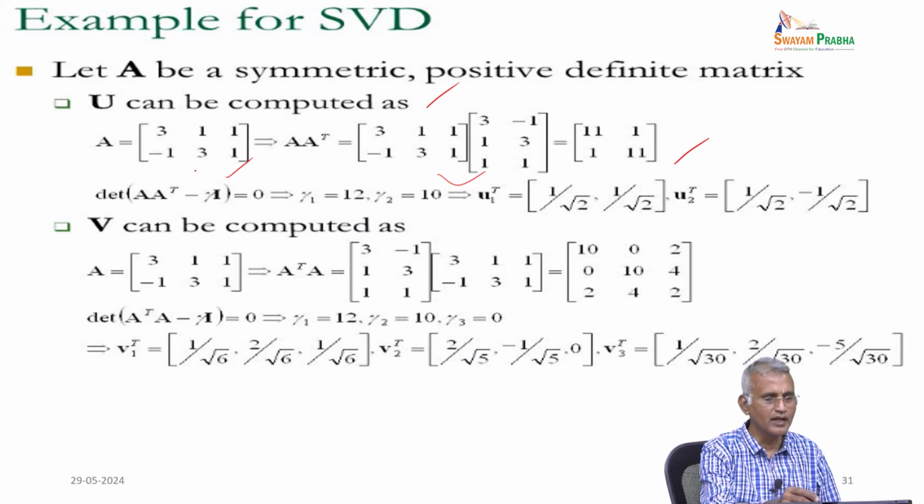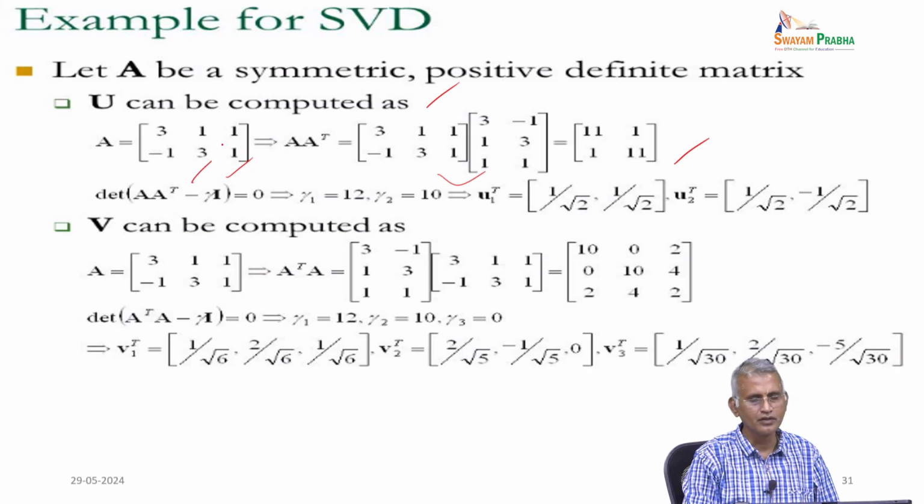Therefore, determinant of A transpose minus lambda I equal to 0. Then nu 1 is called lambda 1, nu 2 is called lambda 2. We have 2 eigenvalues and corresponding eigenvectors of 1 by root 2, 1 by root 2 in orthonormal form. Therefore, 1 by root 2, minus 1 by root 2 is another eigenvector, corresponding to 10 and 12 respectively.